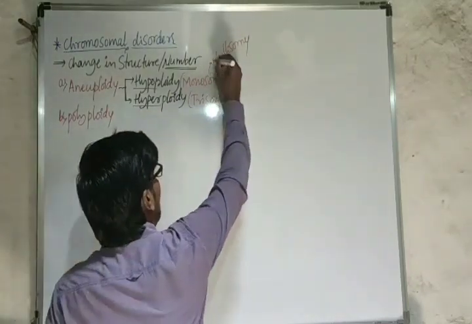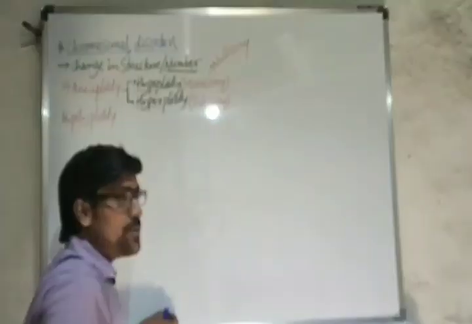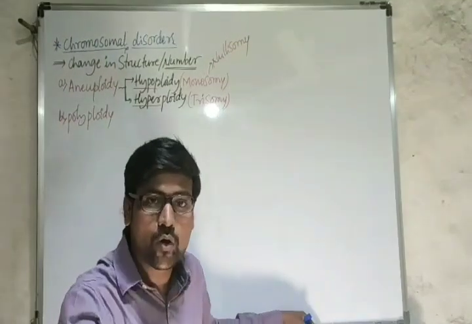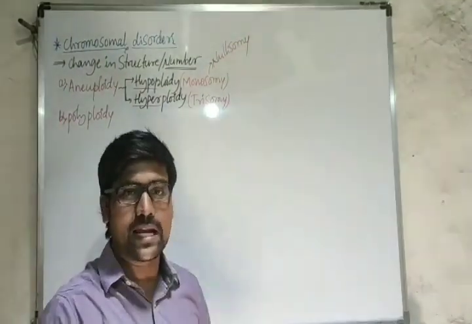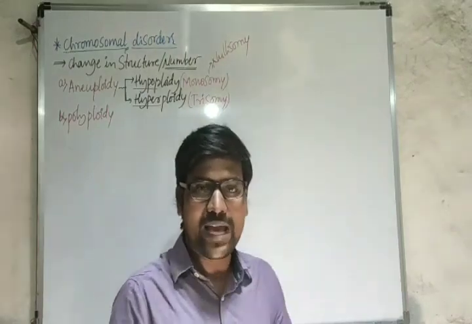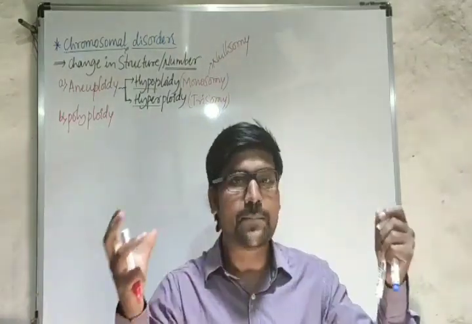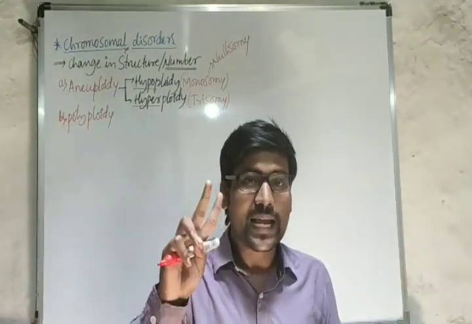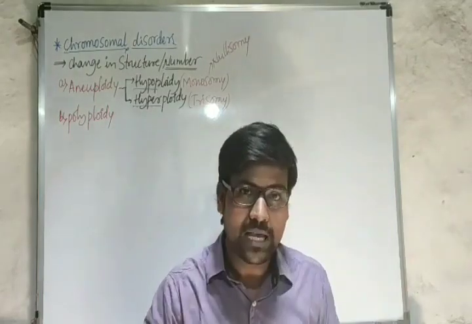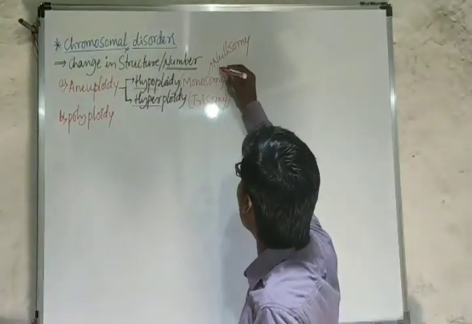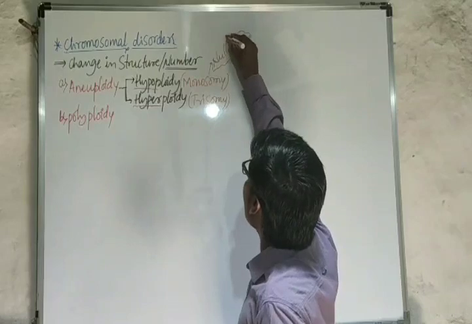Nullisomy. This is one more condition here. Nullisomy means in that pair no chromosome. Both the chromosomes are absent. Say for example, we are having 23 pairs of chromosomes. Their second pair, both the chromosomes are absent. Then that condition we will refer to as nullisomy condition.